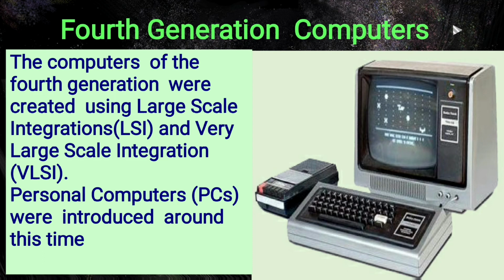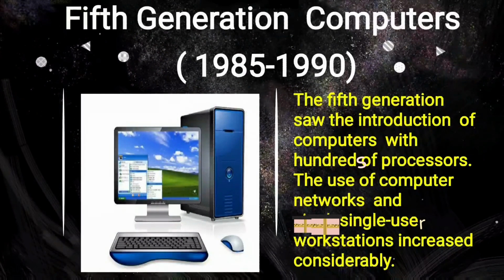Now we'll see fifth generation computers, that is from 1985 to 1990. The fifth generation saw the introduction of computers with hundreds of processors. In addition, the use of computer networks and single user workstations increased considerably. Computer network means a group of computers connected together for sharing resources and information.